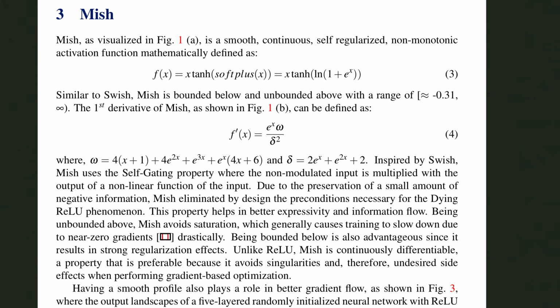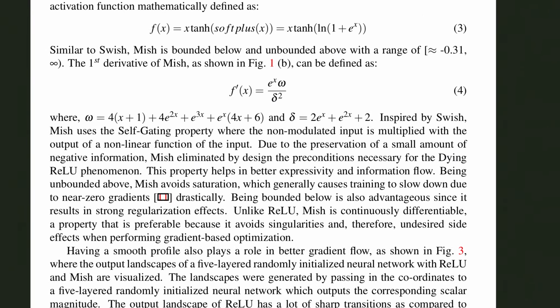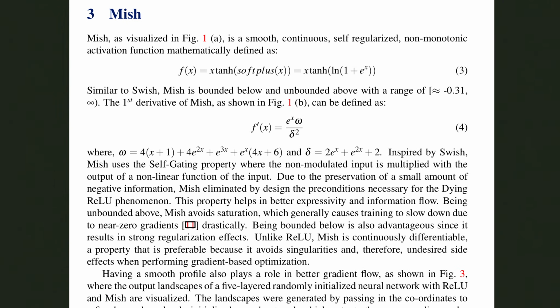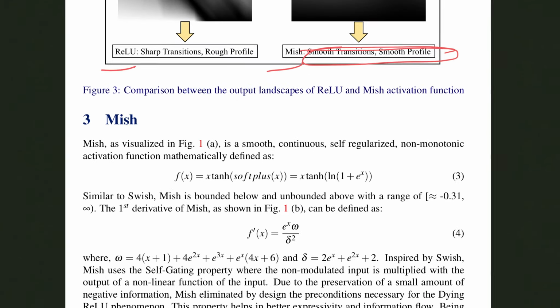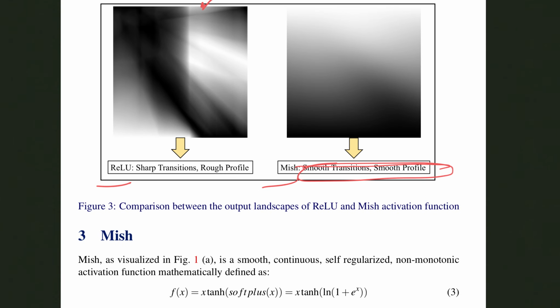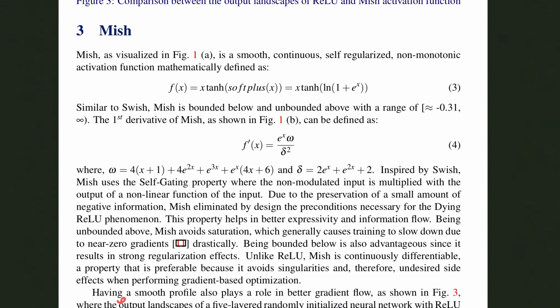Now again, this picture, let me bring it here, is the output landscapes of a 5-layered randomly initialized neural network with ReLU and Mish being visualized. The idea was passing the coordinates to a 5-layered randomly initialized NN, which outputs the corresponding scalar magnitudes at those positions, and then this output landscape is going to be shown to have a lot of sharp transitions in ReLU, meanwhile having smoother transitions when Mish is involved.